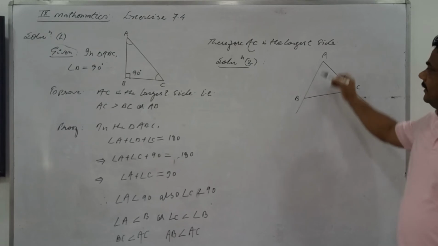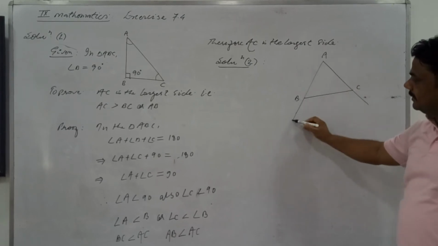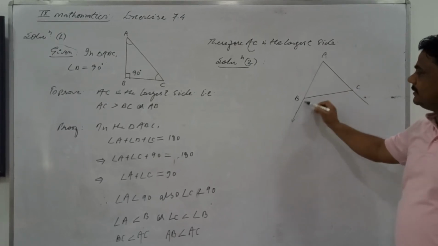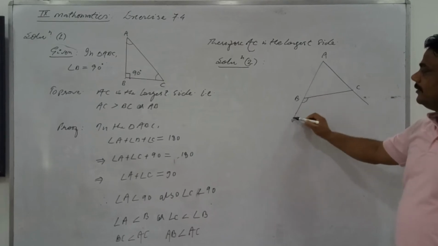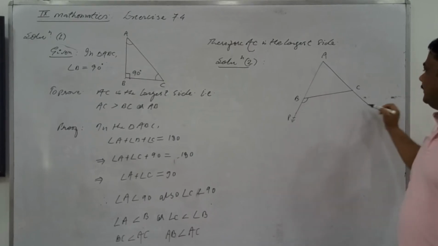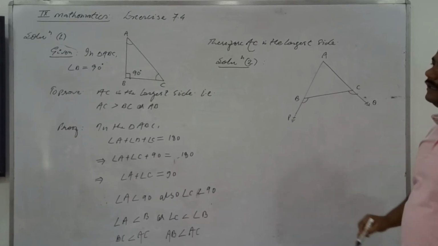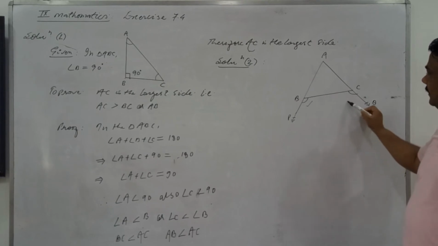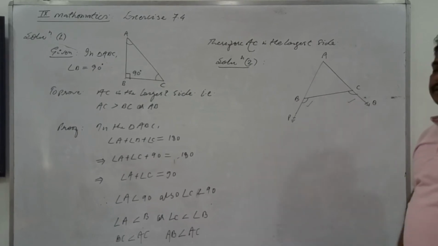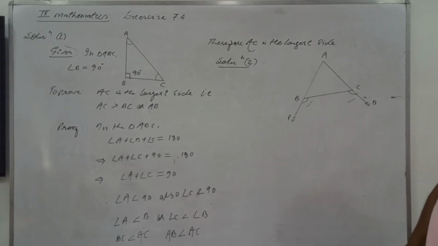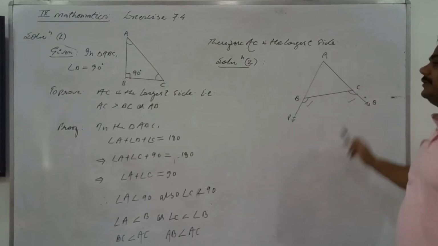You see that here AB is produced. We have produced AB to point P, and AC is produced to point Q. Clear? BC is also there. Angle this and angle this, these two angles are here. In triangle ABC, AB is produced to P and AC is produced to Q.